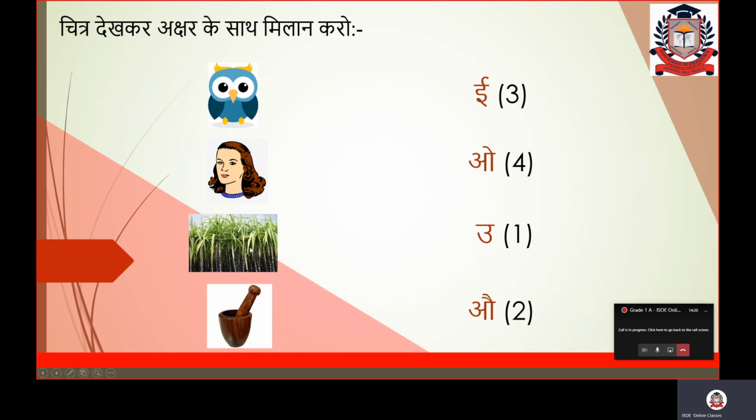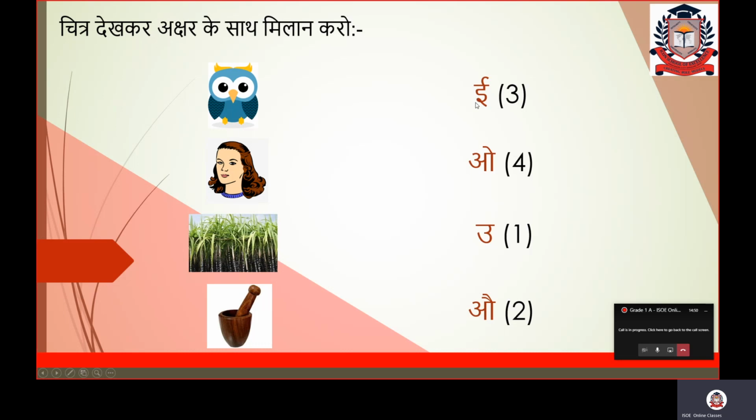Fine? Let's do it. Now the third picture is the picture of eek. Eek is sugarcane. Fine? Sugarcane, eek. So what is the first letter in the eek word? It is badi E or E. Now let's see the letters here. Start from the beginning. Is it badi E? Yes. So you can match eek with E.